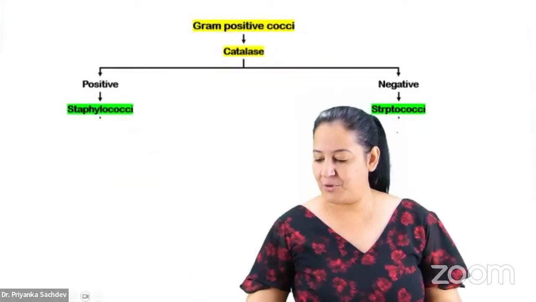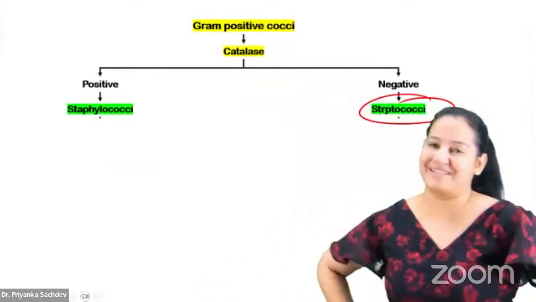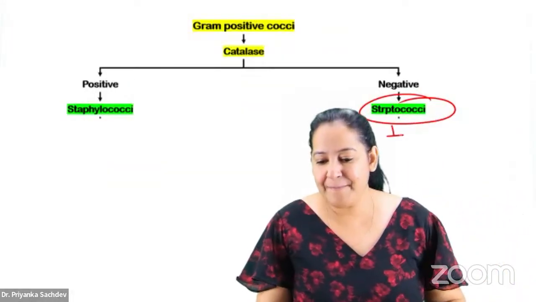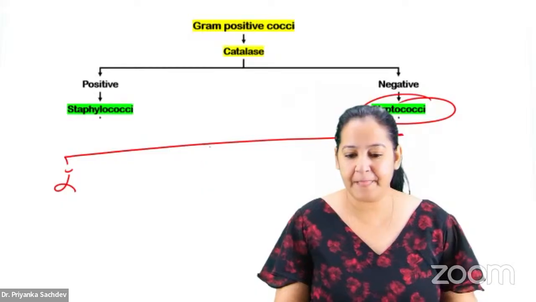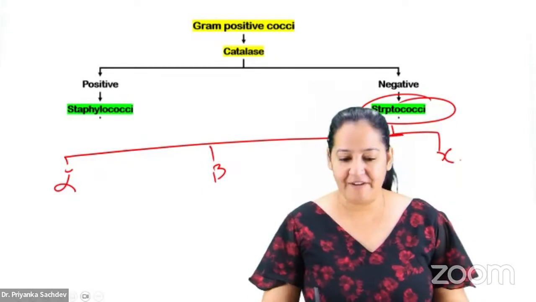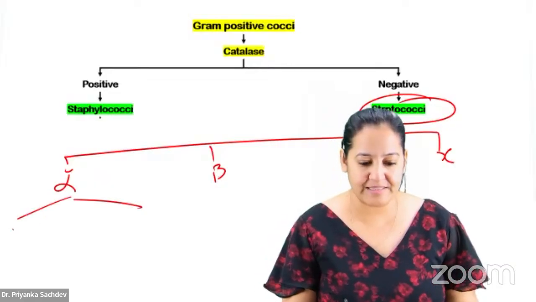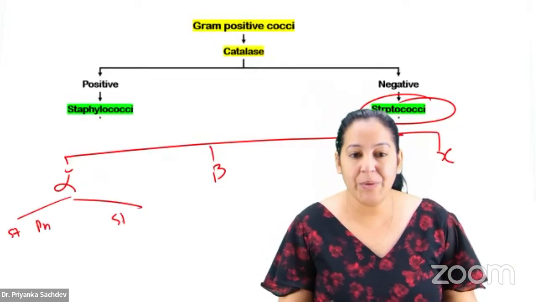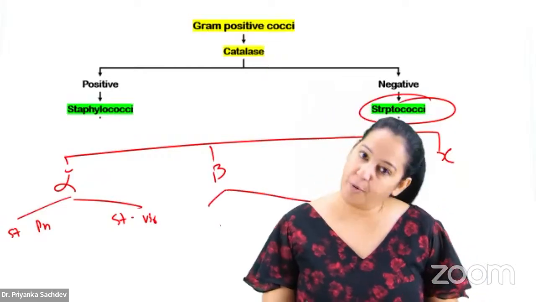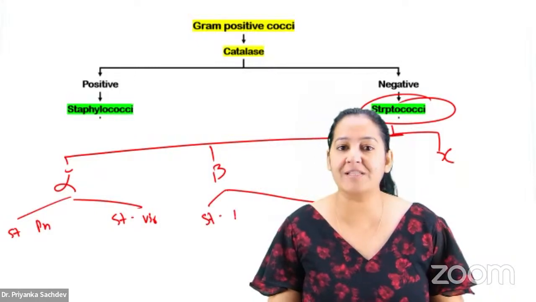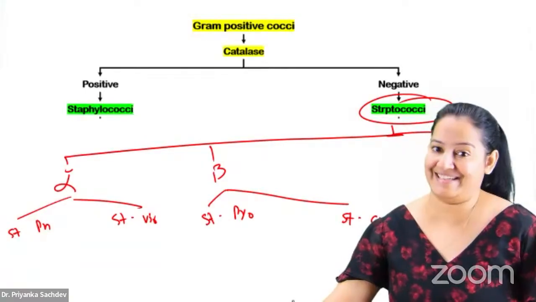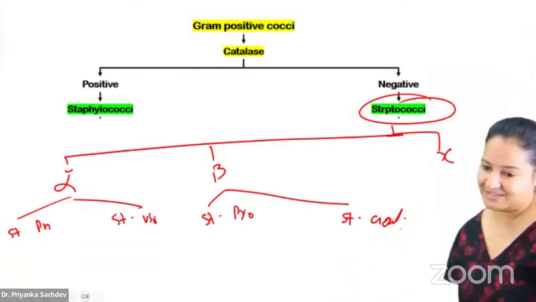Now coming to Streptococcus. Let me classify it further. How do we classify Streptococcus? We classify based on hemolysis: alpha, beta, and gamma. We have 3 types of Streptococcus. In alpha, we have only 2 options: Streptococcus pneumoniae and Streptococcus viridans. In beta, we have 20, but in our syllabus, only 2 are there: Group A and Group B. Group A is Streptococcus pyogenes, and Group B is Streptococcus agalactiae. Learn the name. That is Group B.